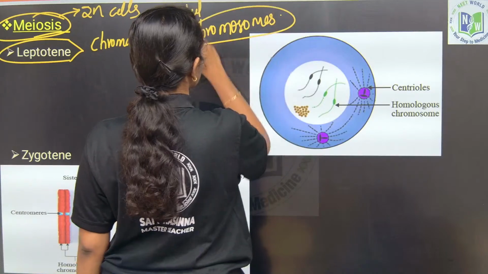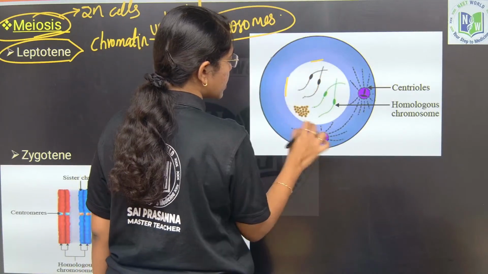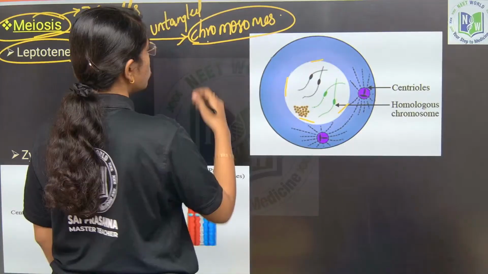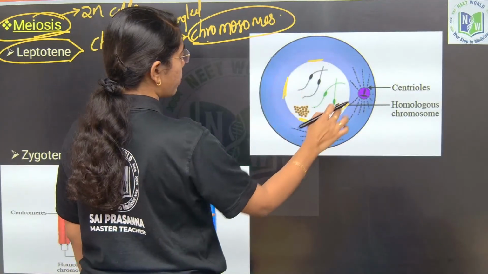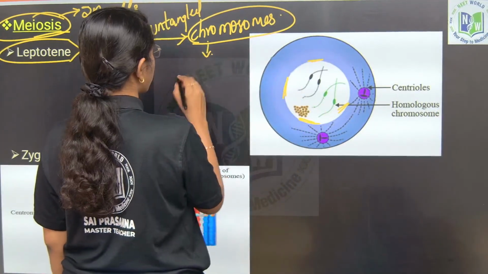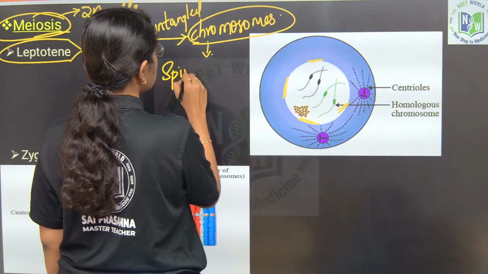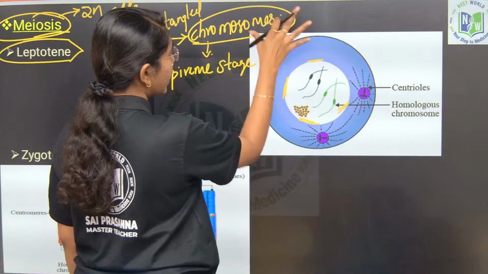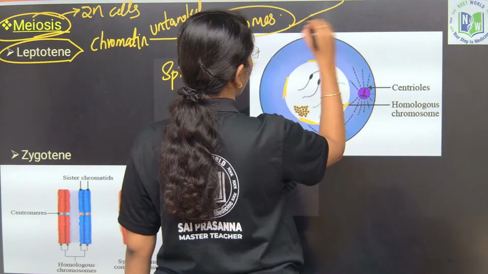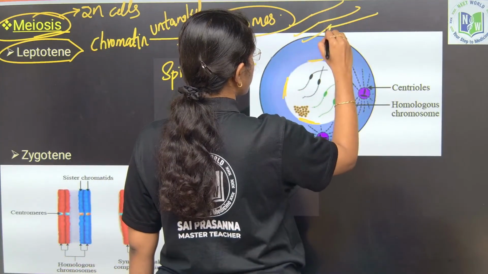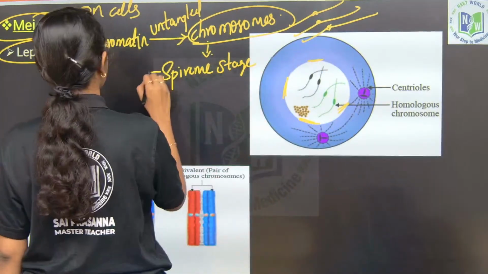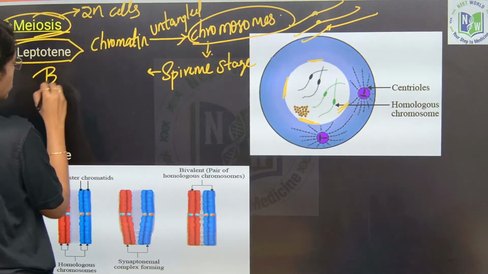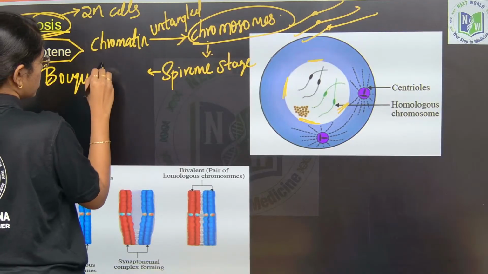These chromosomes will touch the walls of the membrane. So, that is said as spireme stage, or the complete chromosomal thread or chromatid threads will appear as Bouquet stage. Okay, this is also addressed as Bouquet stage.